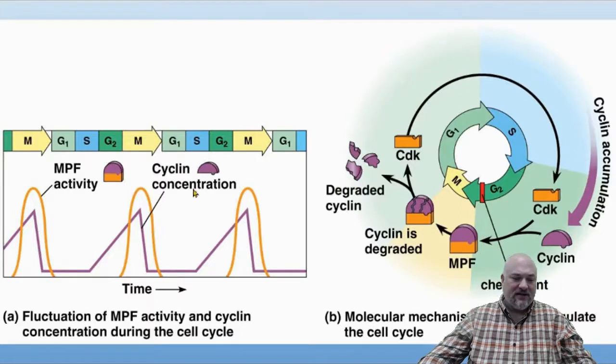and we got to rebuild our cyclin amounts. Over here, we can see the same type of thing. Our cyclin amounts go up, and they get to a high enough point. They bind, and we get the MPF activity. We get the bound thing right here. But then we start degrading it. Boom, once it's all degraded, no activity, nothing happens. Then we start to build up our cyclin again, and it happens.